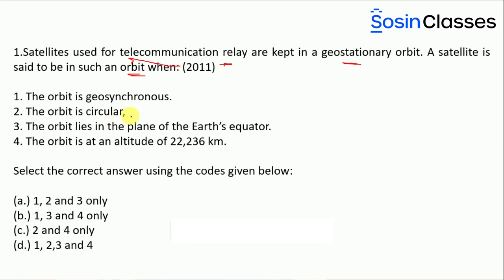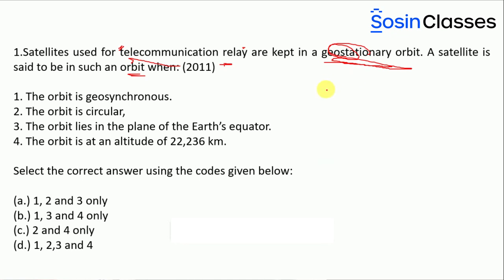You need to identify what a satellite is, what the characteristics of a satellite are, and what the characteristics of an orbit are when it is placed in geostationary orbit. Whenever you see such a question, kindly underline the keyword, that is geostationary orbit. You need to find out the characteristics of geostationary orbit. Let us see the options and identify which is the correct answer.